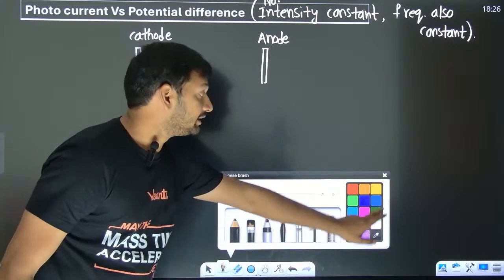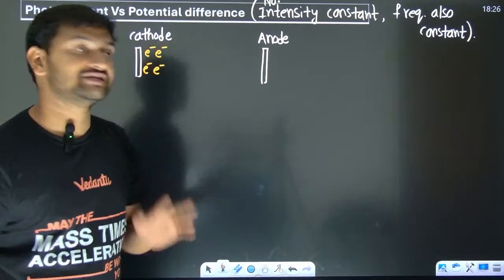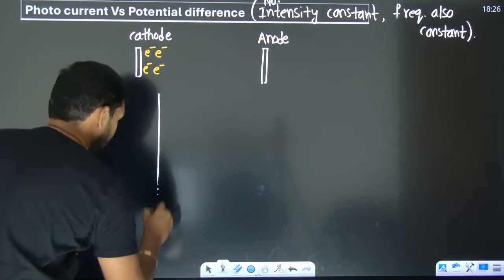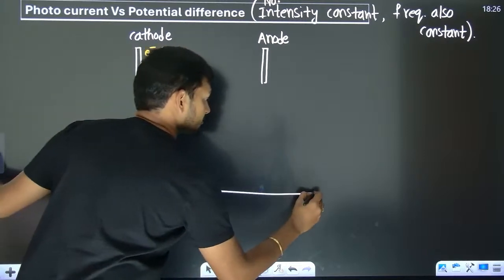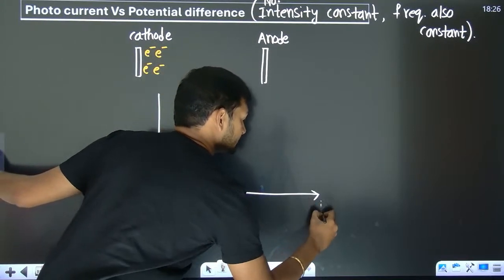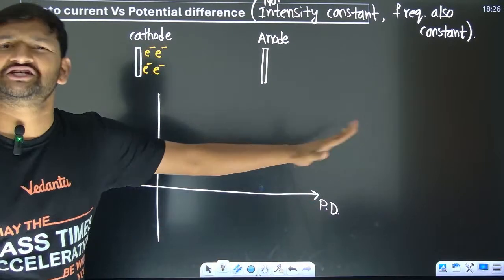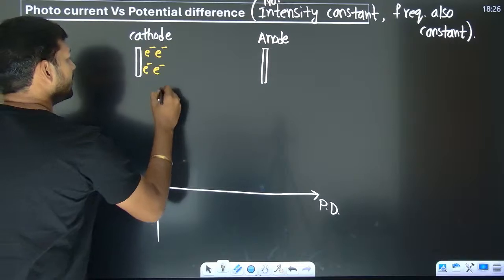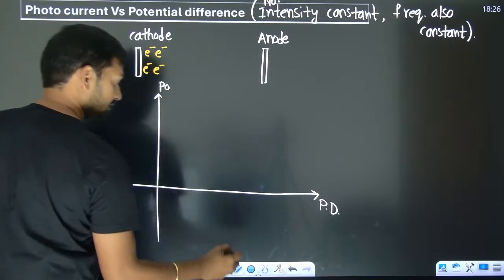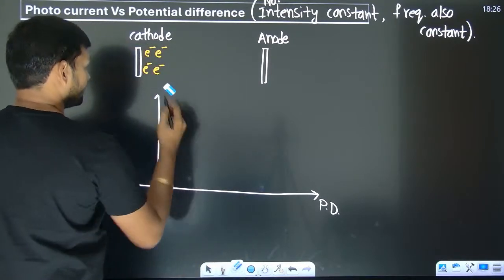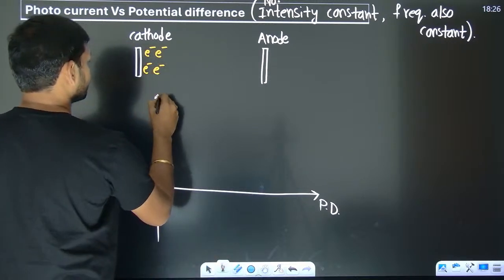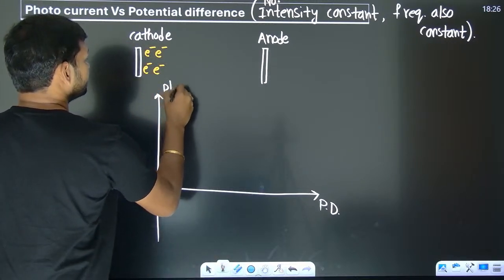What the experiment is suggesting, let's see that first. So let us take this to be the potential difference, or sometimes they use that potential. Okay, fine. Versus the photocurrent.